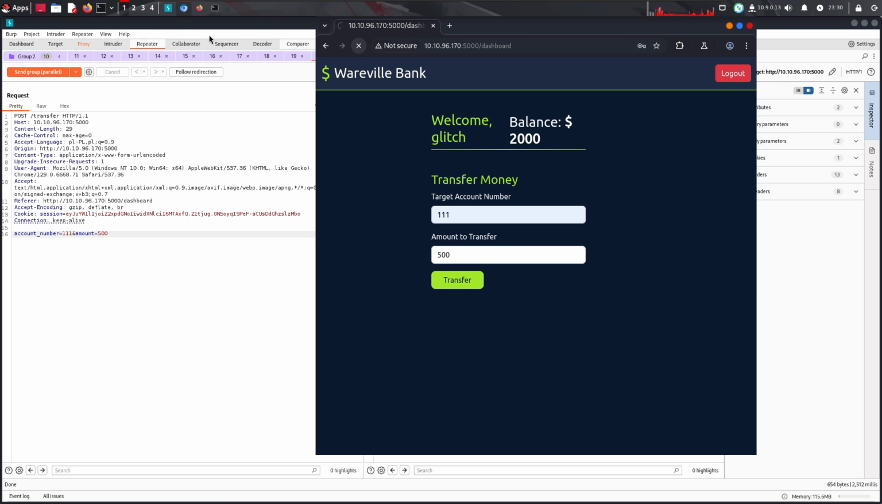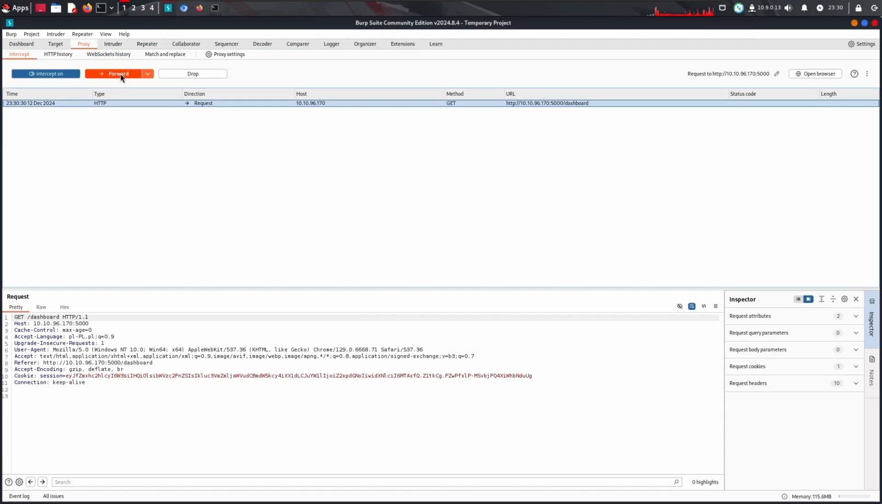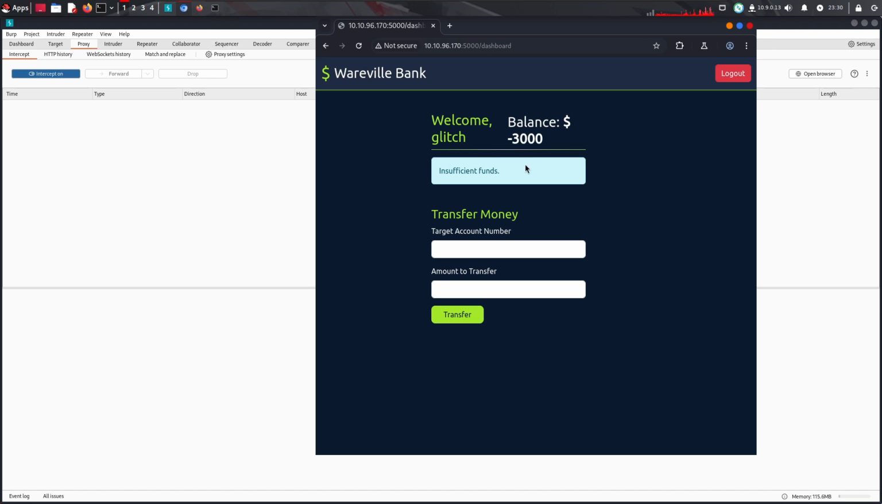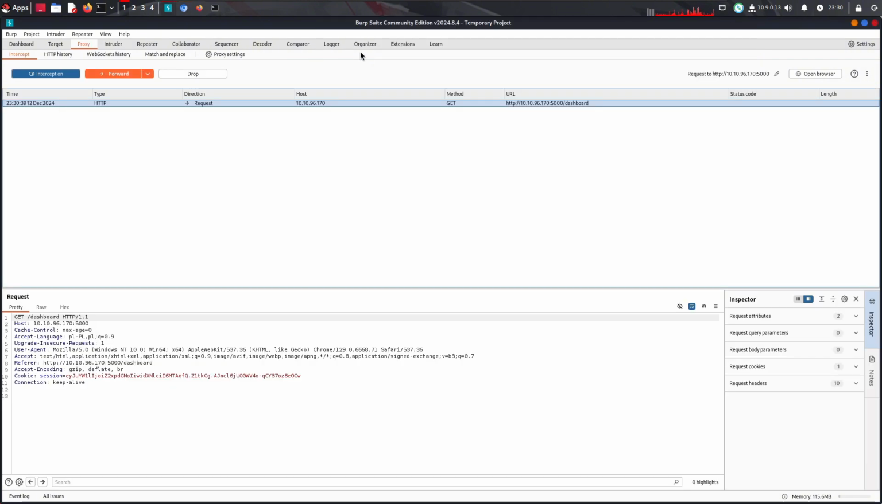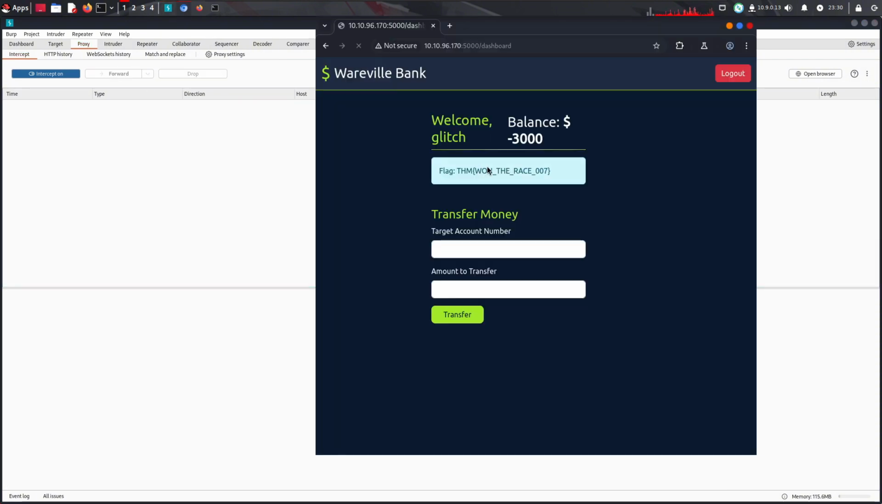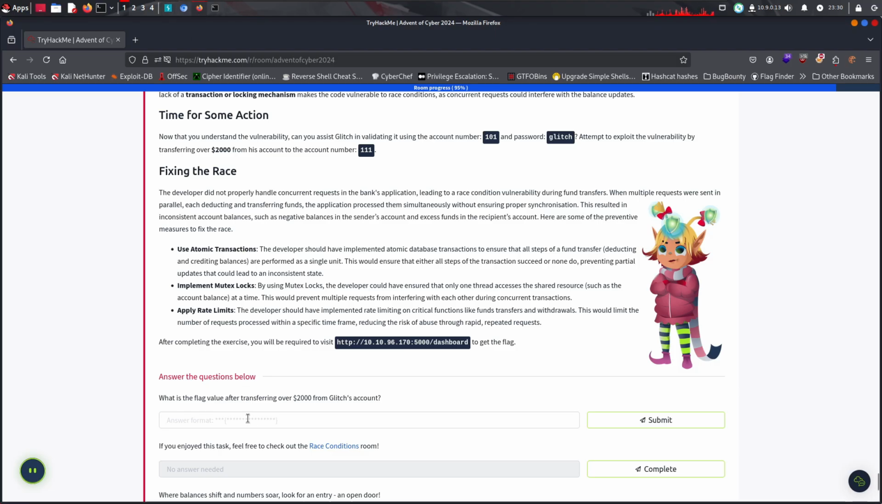Let's maybe refresh this page now. Yep, we can send this forward and forward. And yeah, we have a balance of minus 3,000. Let's refresh the page. And yeah, here's the flag. We won the race. That's so cool.